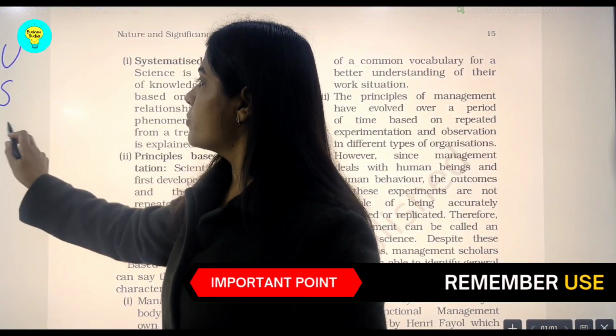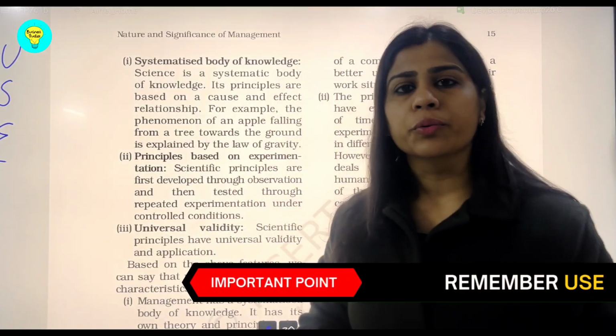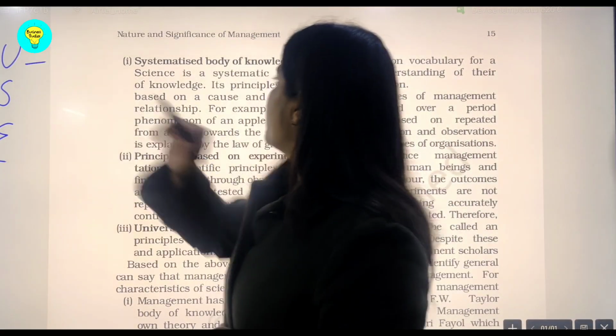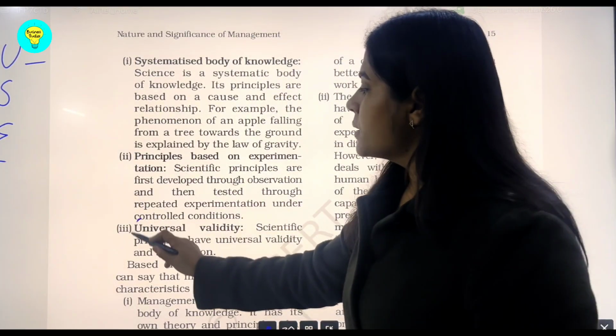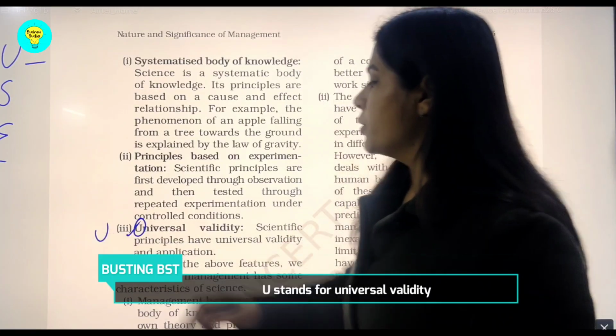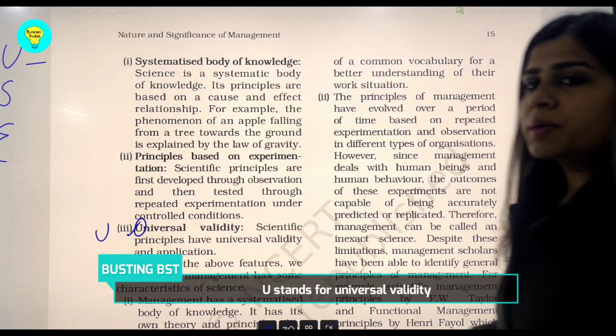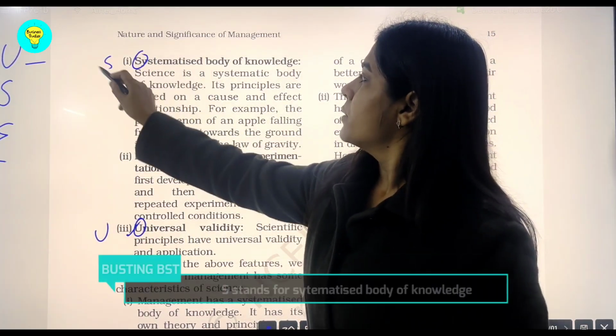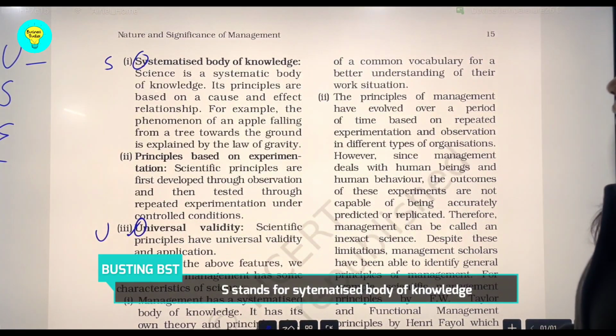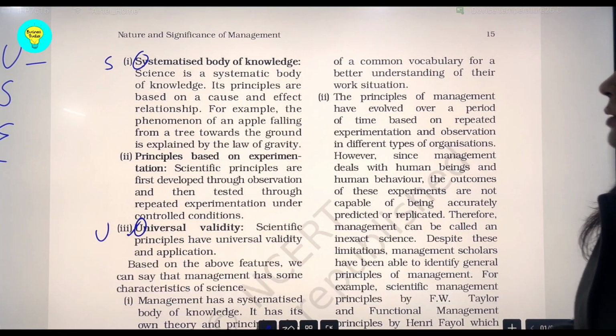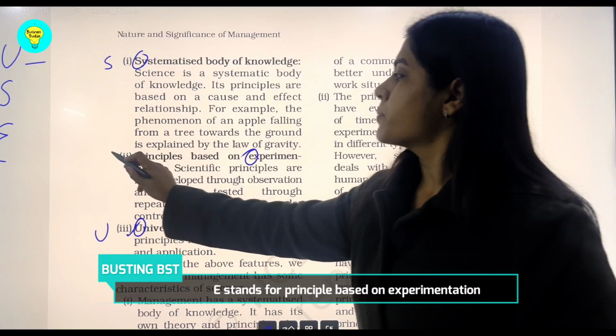For explaining management to be a science, just remember USE. U is universal validity, S is for systematized body of knowledge, and E denotes experimentation, principles based on experimentation.